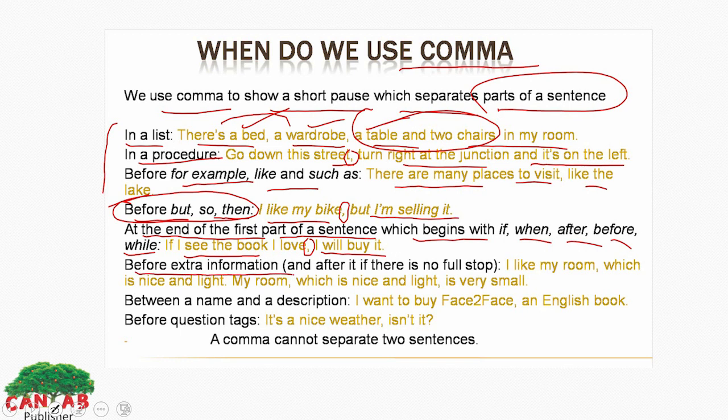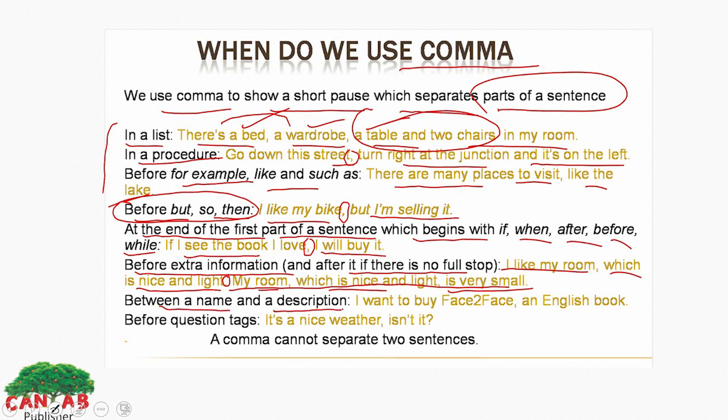Before extra information and after it if there is no full stop. I like my room which is nice and light. Then full stop here. My room, which is nice and light, is very small. Look, this last sentence we have divided into 3 parts to take a short pause and added comma here. Between a name and a description.